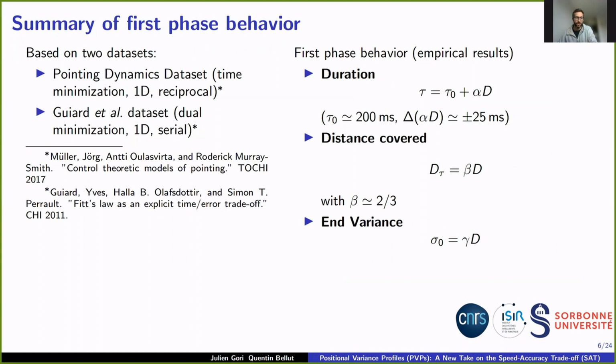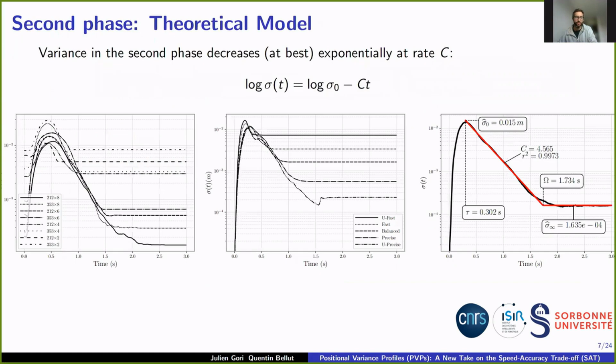What we found is that the duration of the first phase was about 200 to 250 milliseconds with a small effect of distance. The distance covered during the first phase was about 2/3 of the total distance to target, and the standard deviation at the end of the first phase was proportional to the distance to target. For the second phase, we produced a theoretical model which predicted that the standard deviation of the trajectories decreases at best exponentially over time at rate c, which also means that the logarithm of the standard deviation decreases linearly in time. This property is illustrated in the plots, which all have a log scale on the y-axis.